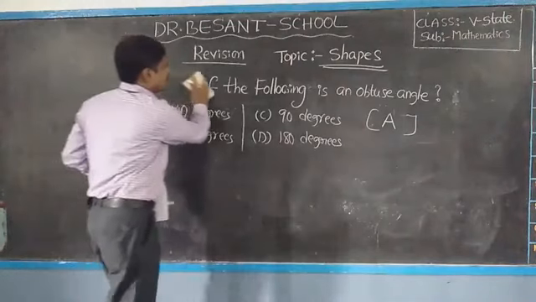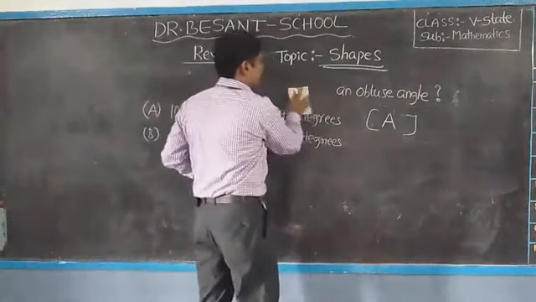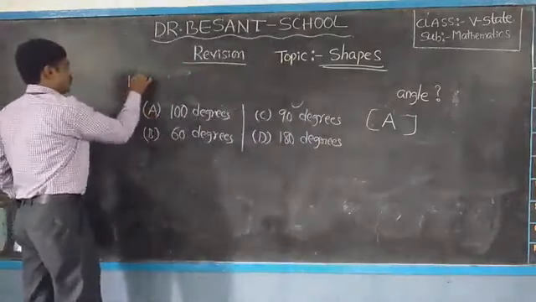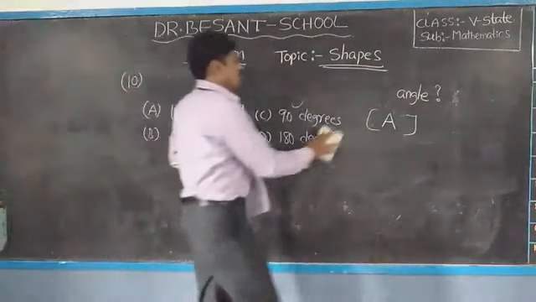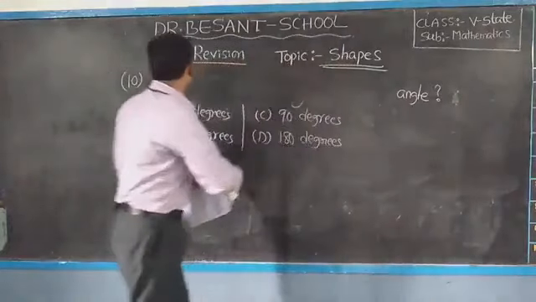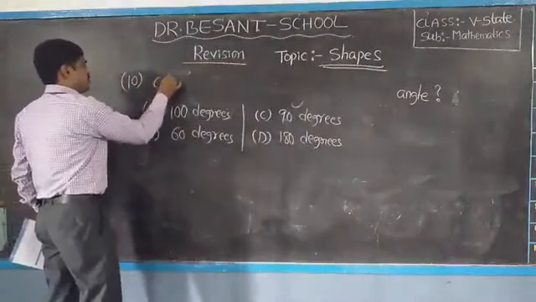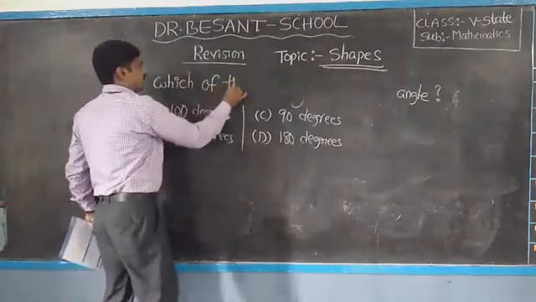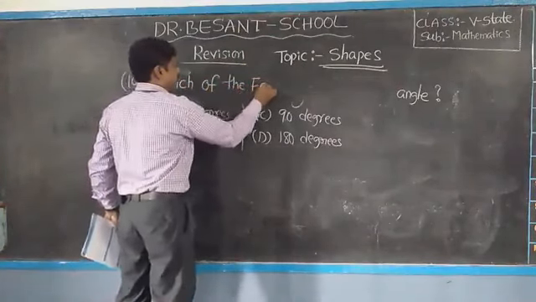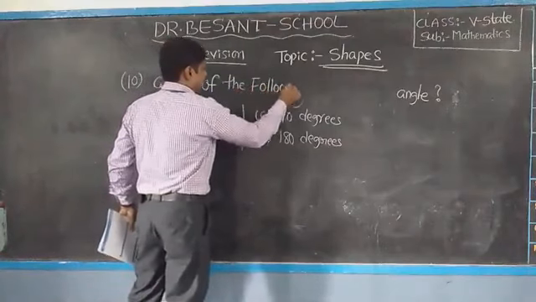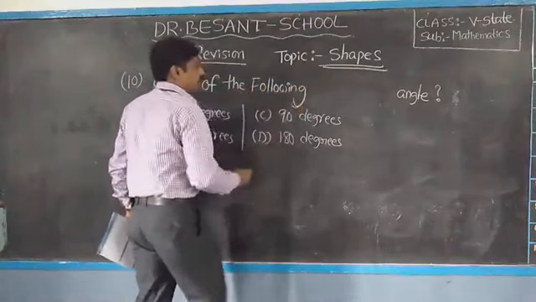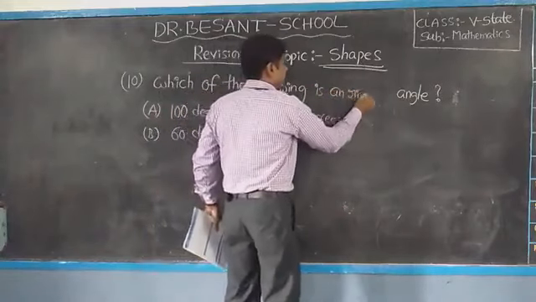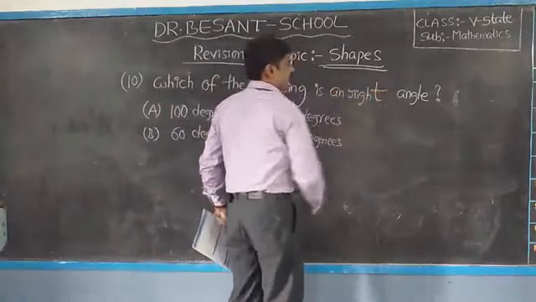Next, which of the following is a right angle?